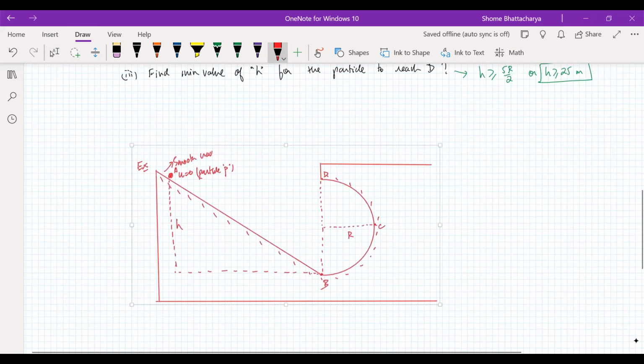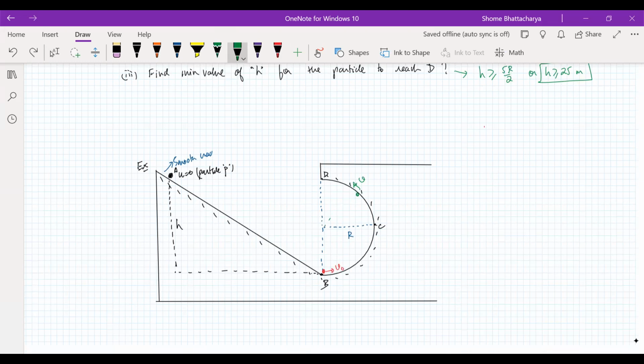suppose you are releasing it from somewhere here, A, and then it has some speed at the point B, which is V naught, and then it reaches some point here, let's say, with the speed V. So at a position like this, again, if we make the free body diagram, for example, if this angle is beta, then mg has a cos beta component, and normal reaction should be like this.